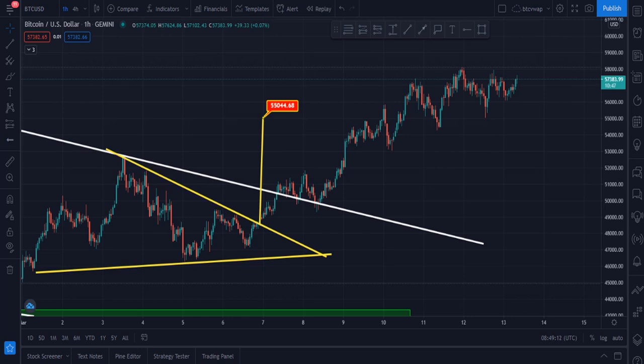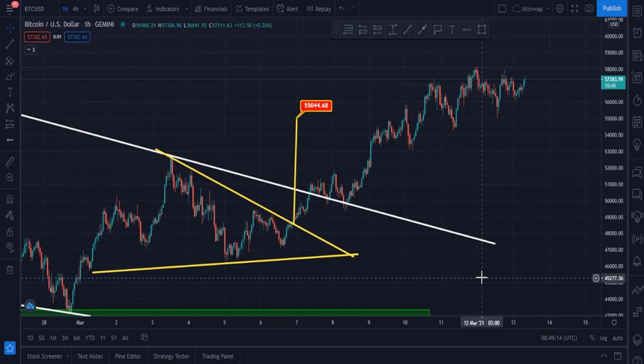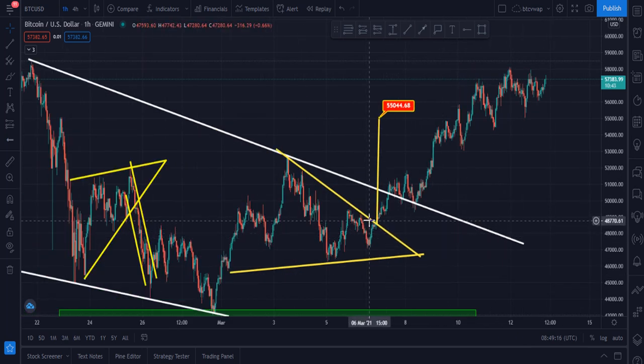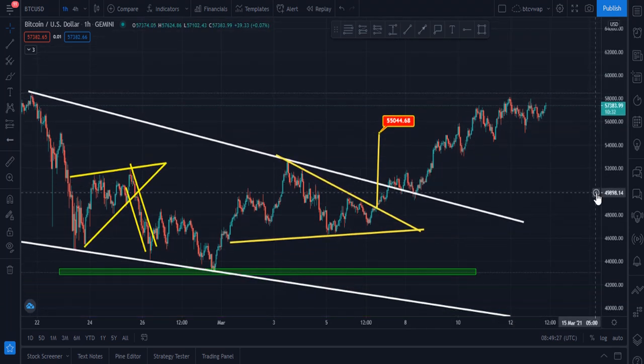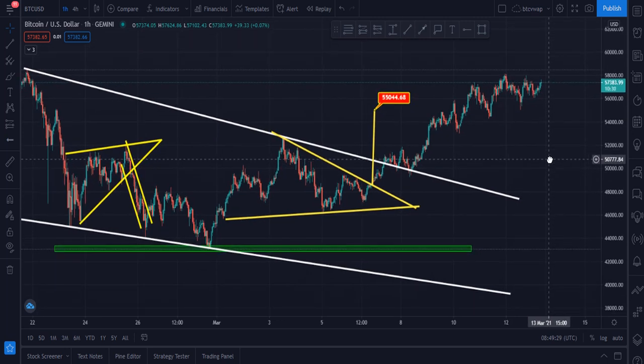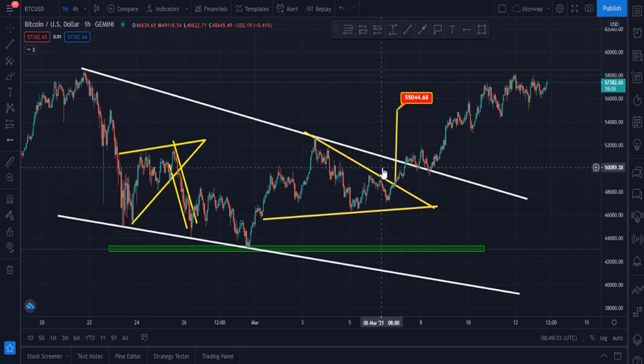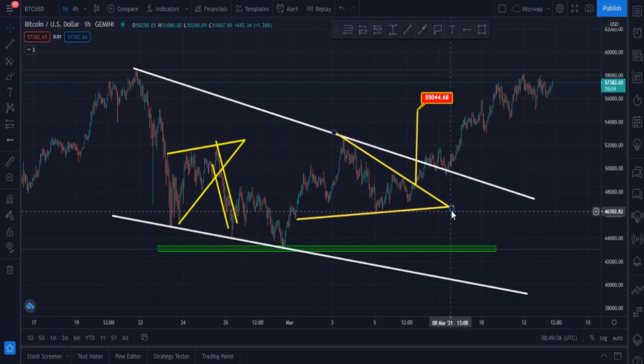This is the Bitcoin US dollar 1 hour Gemini chart. And here you can see Bitcoin broke this symmetrical triangle and I set my target at 55,000, and here you can see how perfectly Bitcoin hit my target. Now the main question is what is the next target for me and what is the Bitcoin next price I am expecting right now. And here you can see Bitcoin broke this descending channel towards the upside, and according to